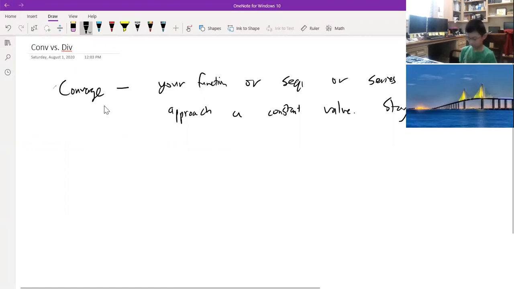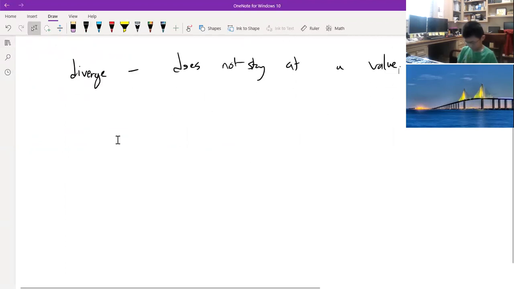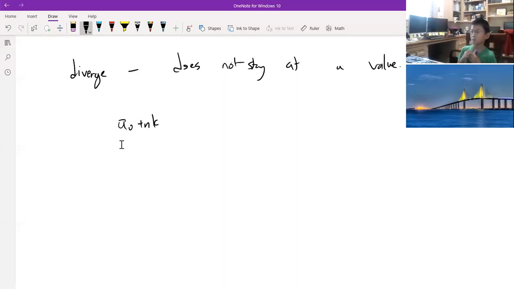It'll approach as you go on in the sequence, like when you're approaching infinity for n. And then diverge is the opposite of converge. So it does not stay at a value. So let's talk about some examples real quick. Obviously, an arithmetic sequence, a0 plus nk, no matter what k is, unless it's 0, this is going to be divergent because it's never going to stay at a certain value. Your next value is always going to be different than the one before.